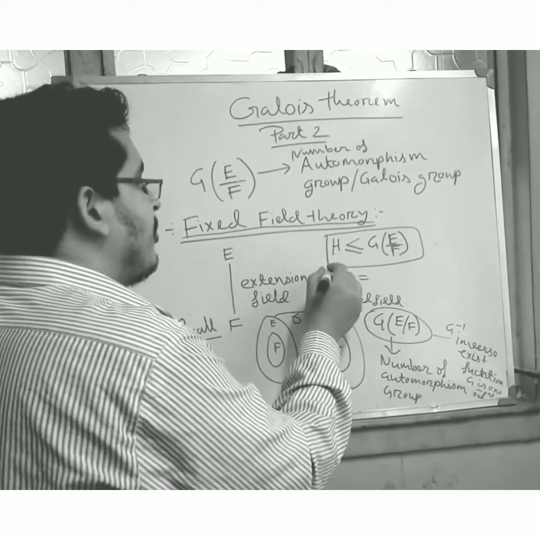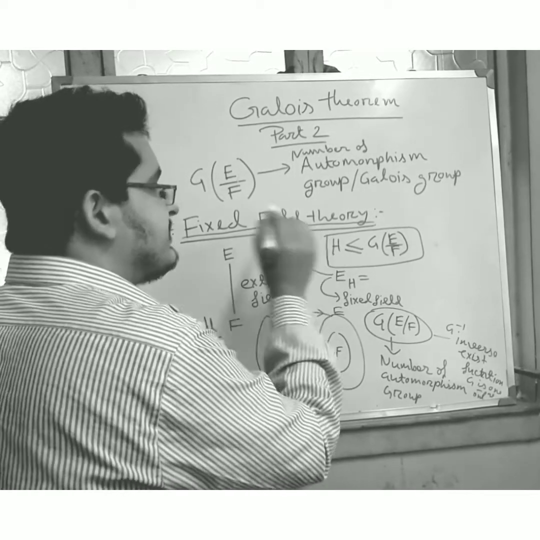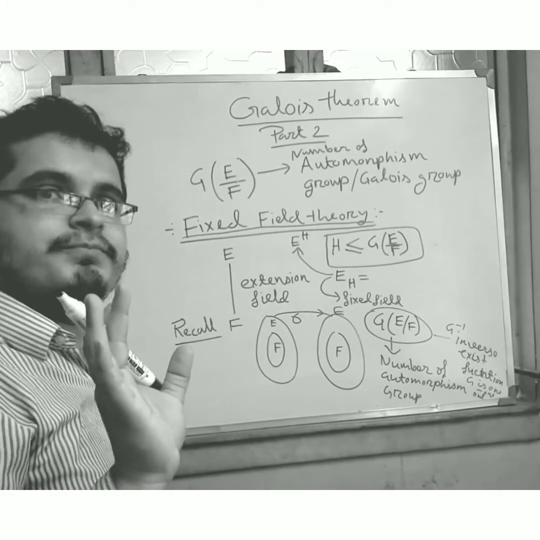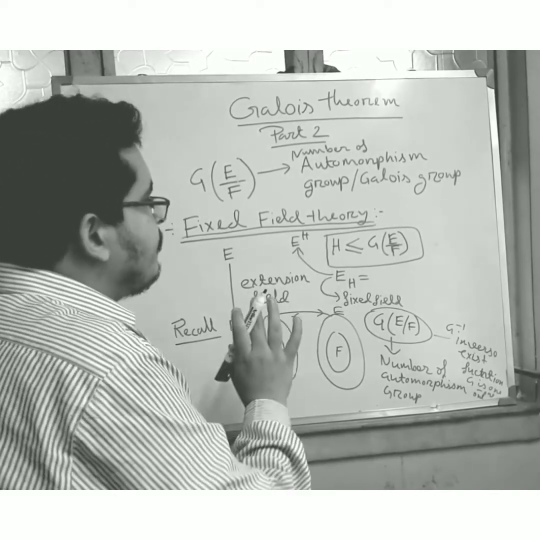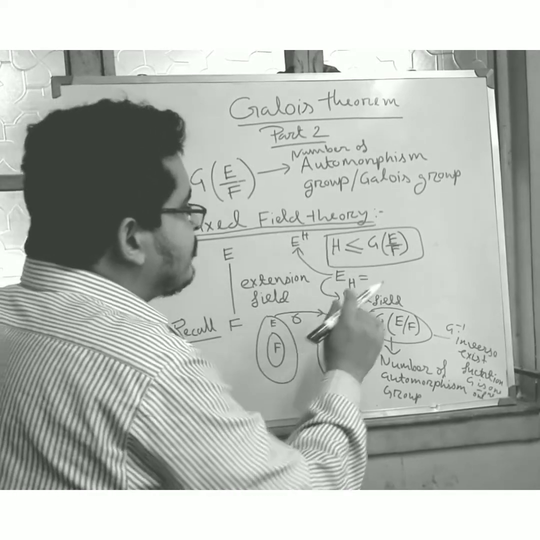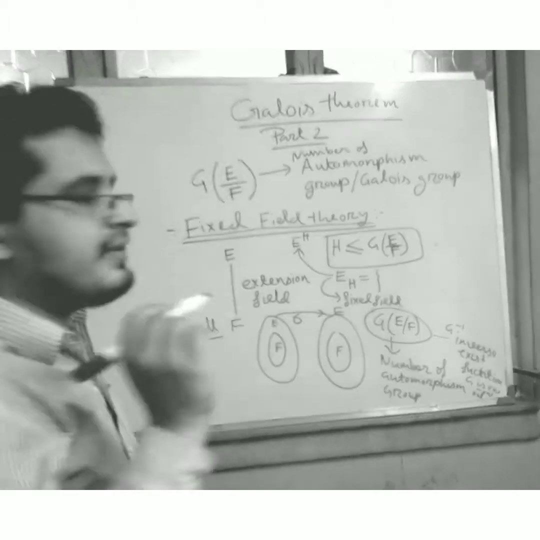Must remember, in a lot of books it is also written this way: E to the power H. But the method is the same, the problem is the same. E to the power H and E H both are the same. So friends, E to the power H and E H is called the fixed field.